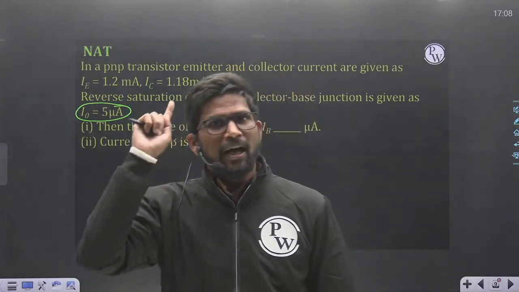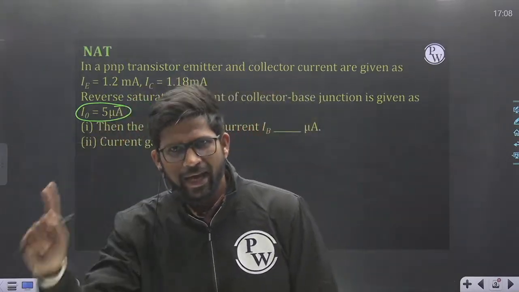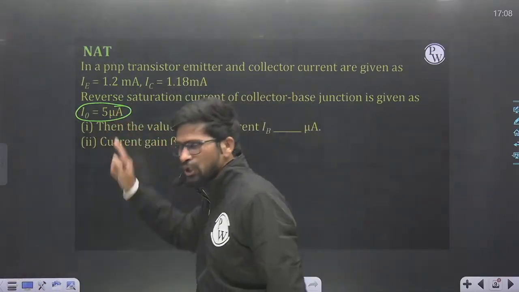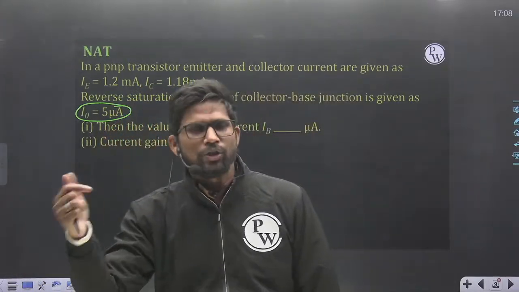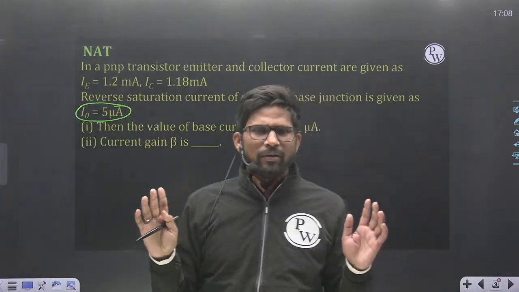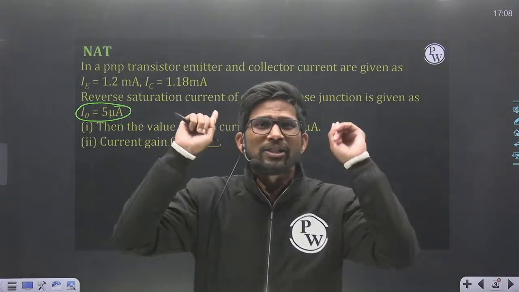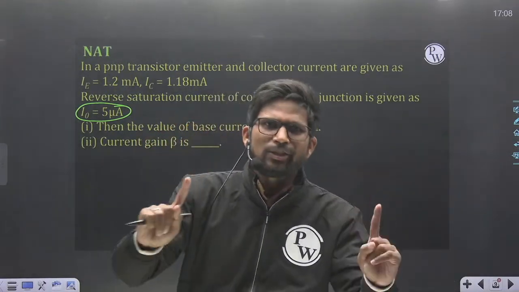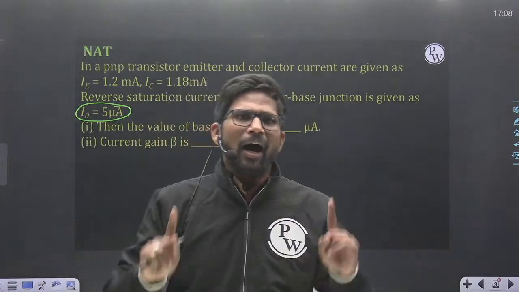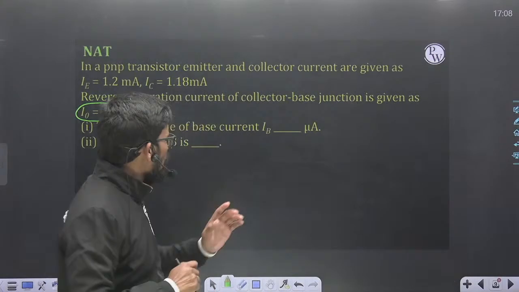IB is the current that is flowing from the base terminal, whether the BJT is operating in ideal condition with I naught 0 or I naught is non-zero. So in every formula you have read, IB, IE and IC are always terminal currents, whether the BJT is operating ideally or non-ideally.